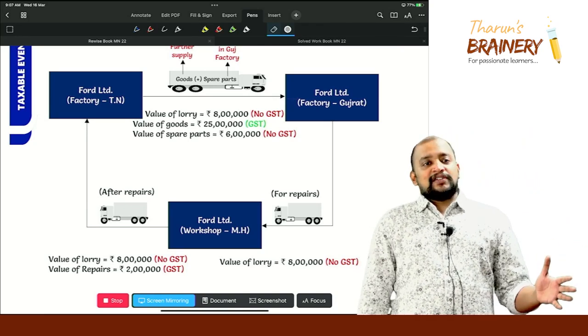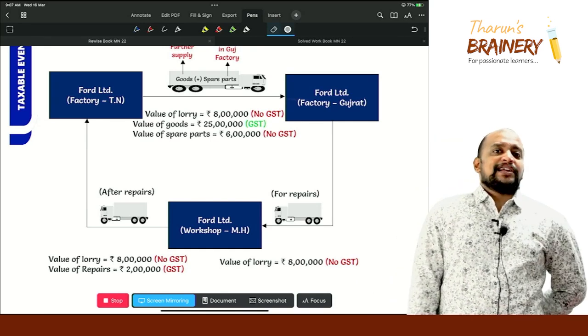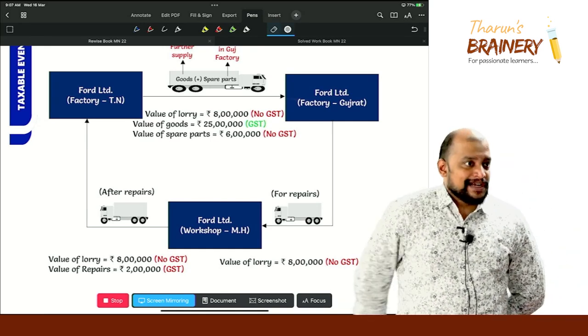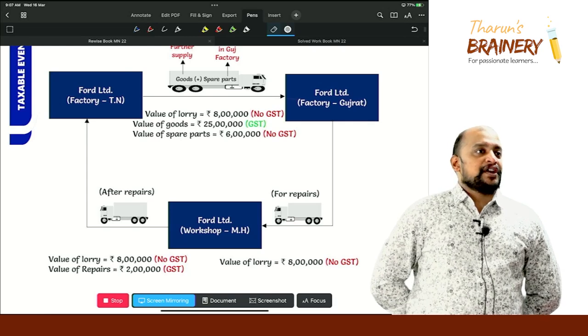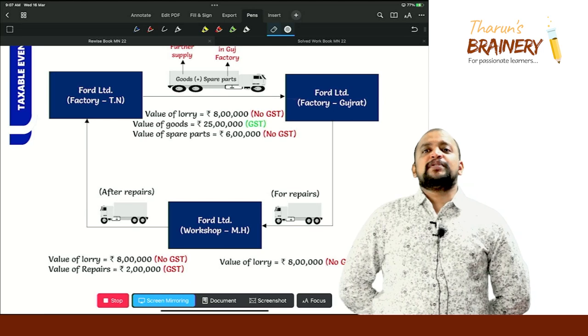Tamil Nadu factory will raise invoice to Gujarat factory. And can Gujarat factory take ITC with respect to that? Yes. And Tamil Nadu factory is required to pay GST. Done. Got the clarity?